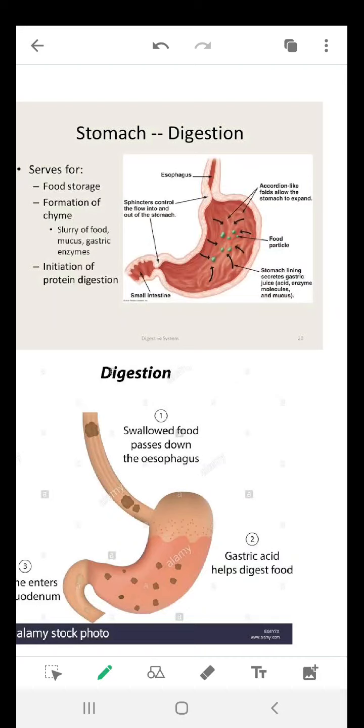What is chyme? It is a partial liquid-like substance, like what you have eaten becomes a little semi-liquid. Like when you vomit, what comes out? Some amount of water and some amount of solid structures of the food. That's called semi-solid. That is neither completely solid nor completely liquid. This is called semi-solid. So formation of chyme, how does it occur?